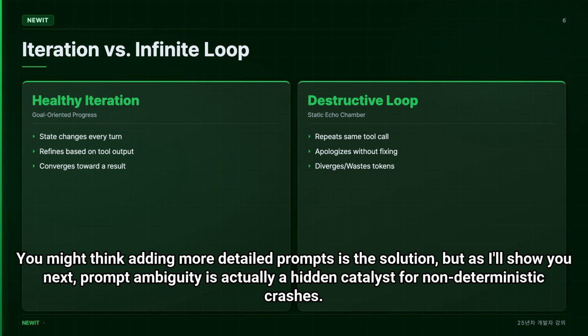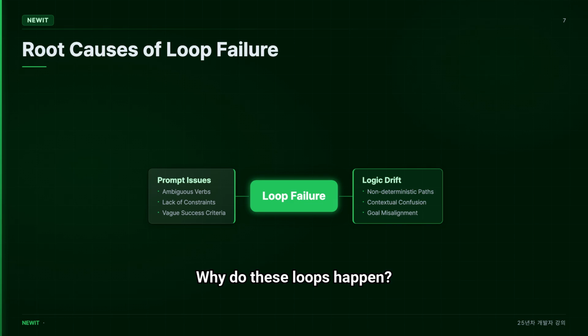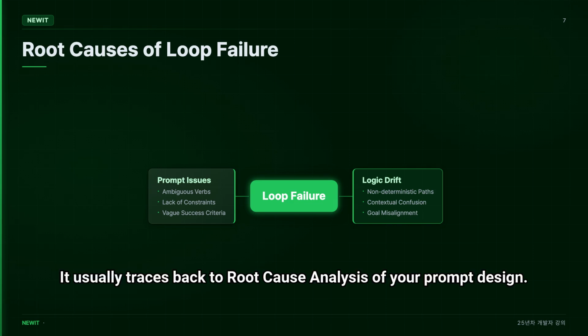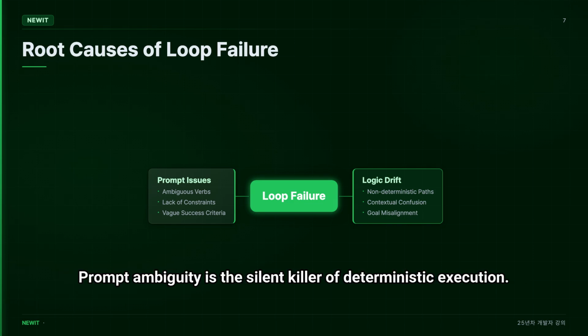You might think adding more detailed prompts is the solution, but as I'll show you next, prompt ambiguity is actually a hidden catalyst for non-deterministic crashes. Why do these loops happen? It usually traces back to root cause analysis of your prompt design. Prompt ambiguity is the silent killer of deterministic execution.